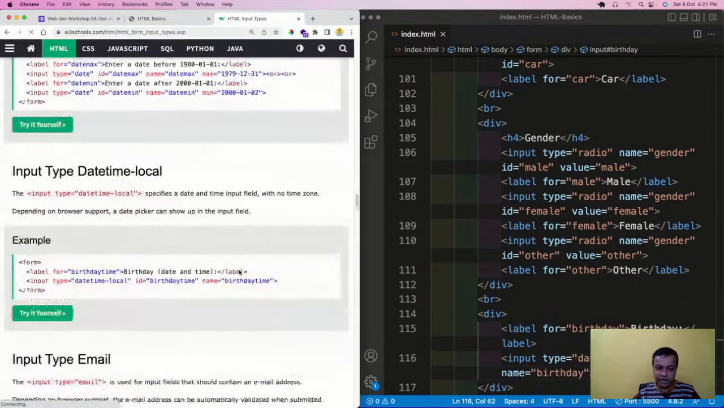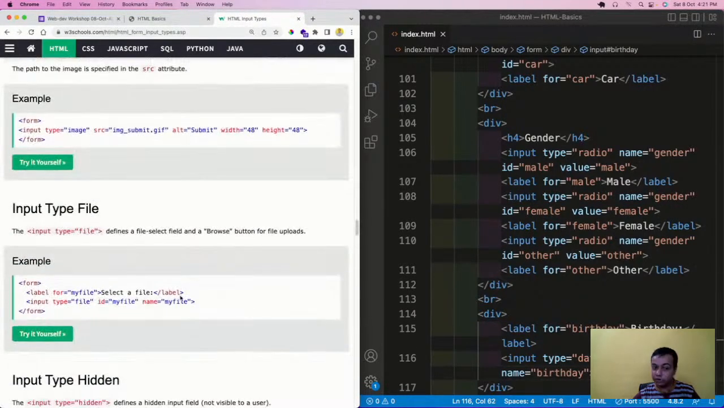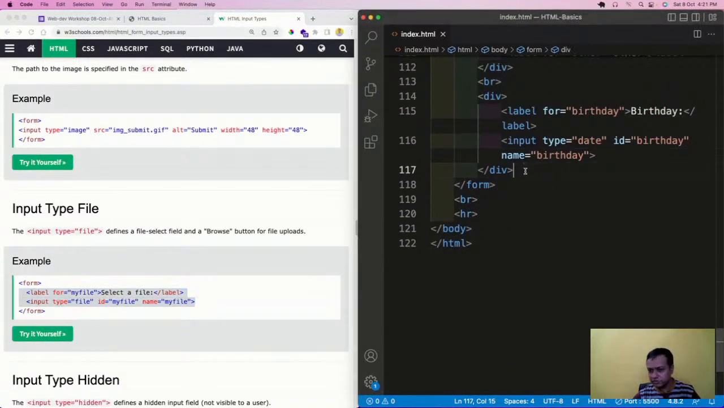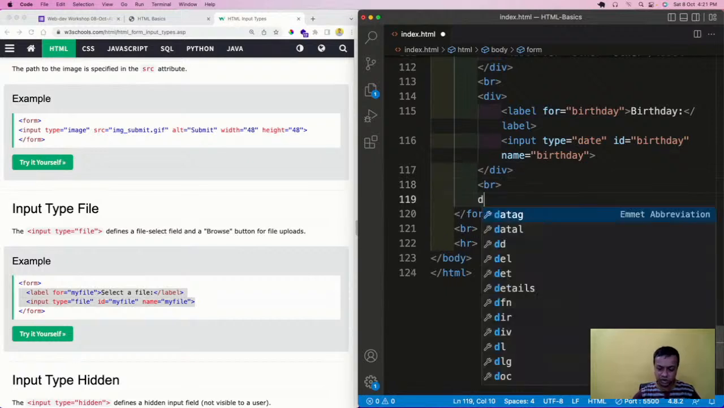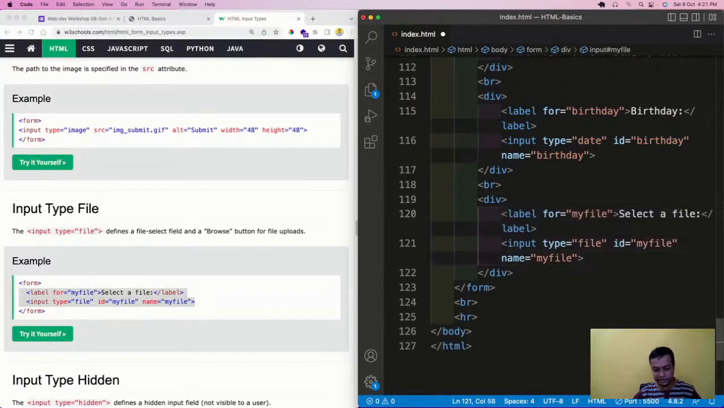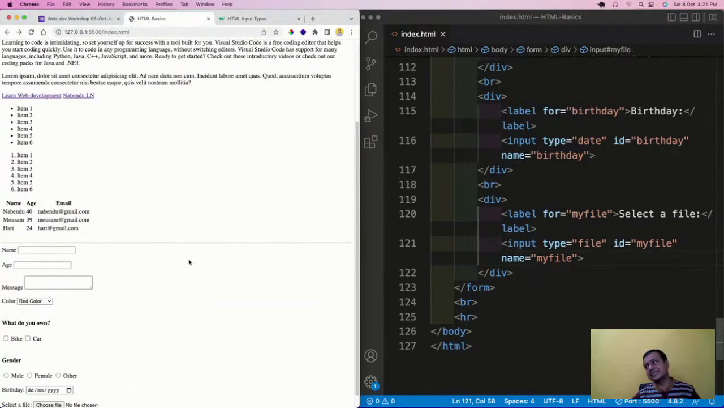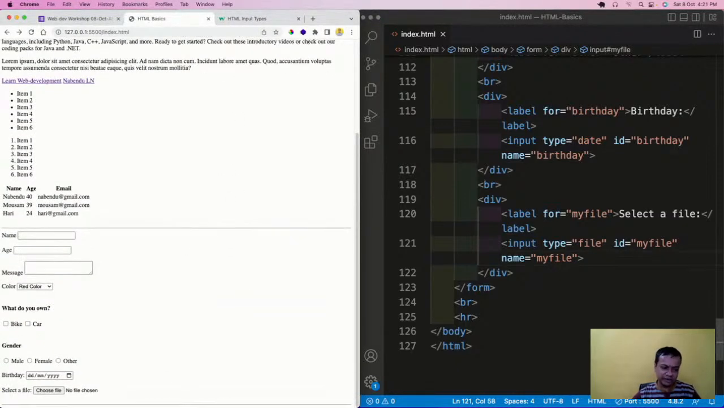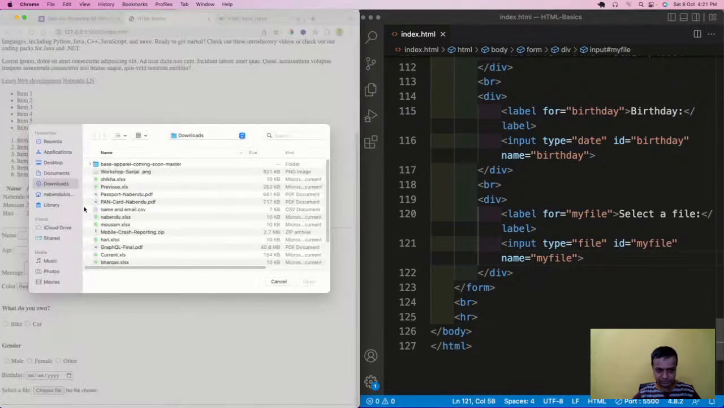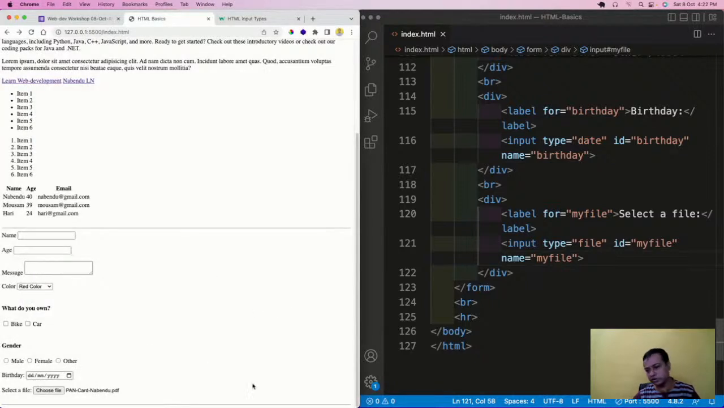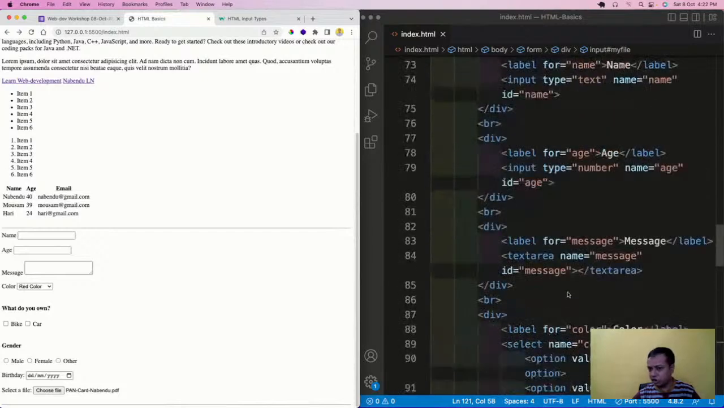Now the next thing which is very important is input type file. Again, this is very important. I'll go here and do a break row and a div here. So input type file, why is it very important? Because in sites like Naukri.com, you might have seen this thing: upload your resume, choose file, and this will upload. So like this I can do upload your resume. So we have done a lot of things in the form.